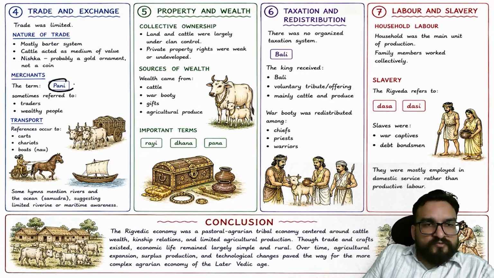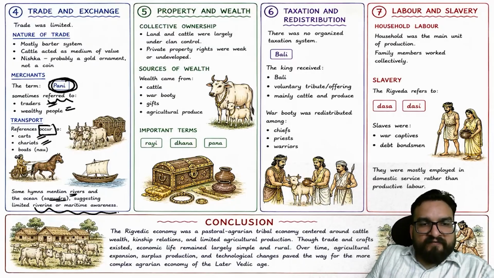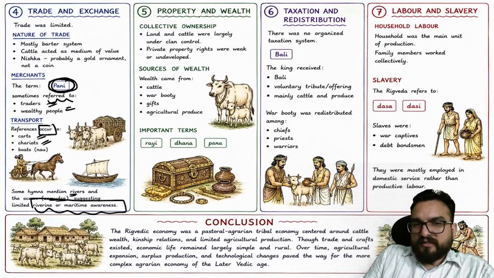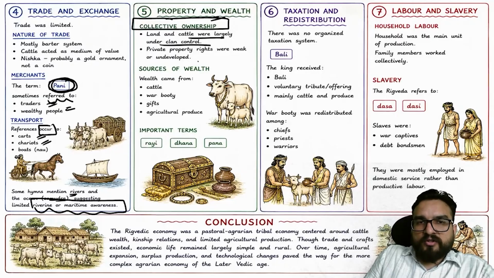The term for merchants was pani, sometimes referring to traders and wealthy people. Transport references occurred to chariots and carts, right? Some hymns mention rivers and the ocean as well, suggesting limited riverine or maritime awareness. Then there was the concept of property and wealth. Collective ownership was there. Land and cattle were largely under clan control. Sources of wealth were cattle, war booty, and gifts, right?